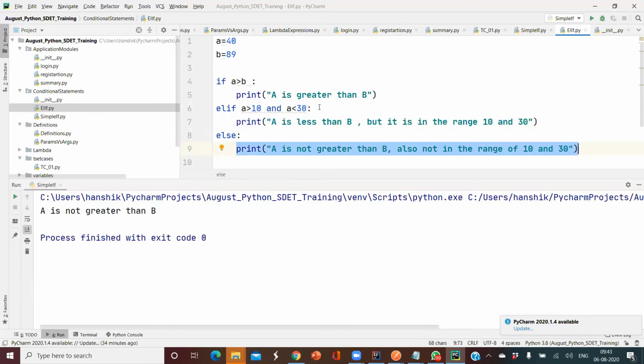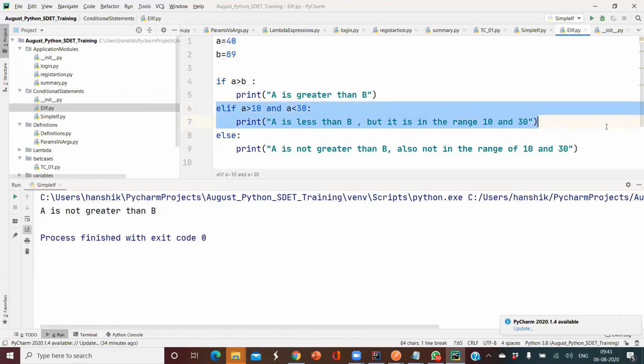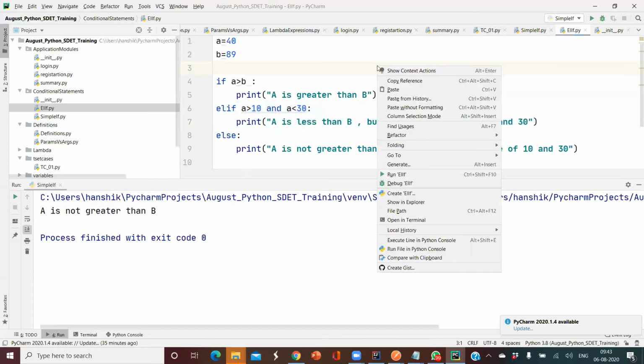Okay, so another question. People used to ask me, Pratap, can we place multiple elifs? Yes, we can write n number of elif statements, it will not cause any problem. But writing multiple else if statements is not a good practice, so I'll explain how to overcome that down the line. But now just remember that the syntax is important here, how to write your if and else if statements.